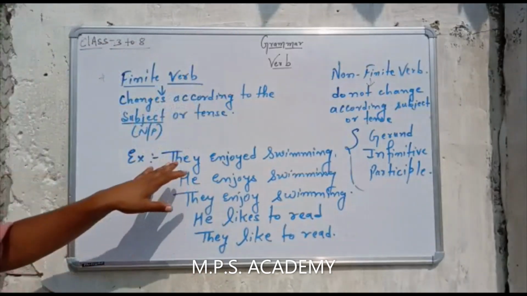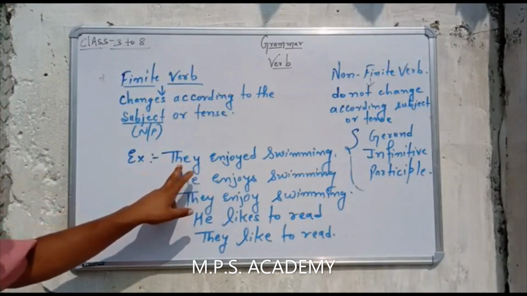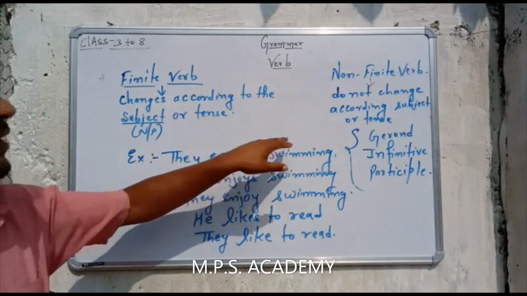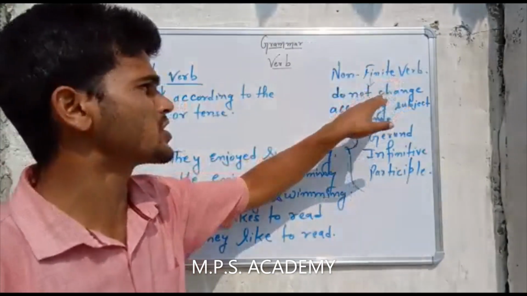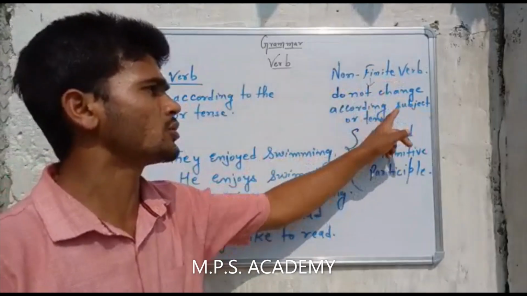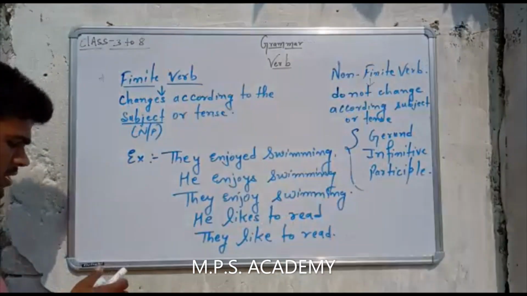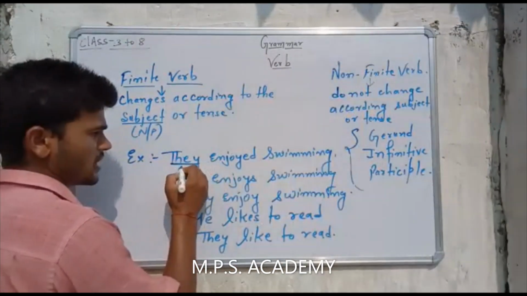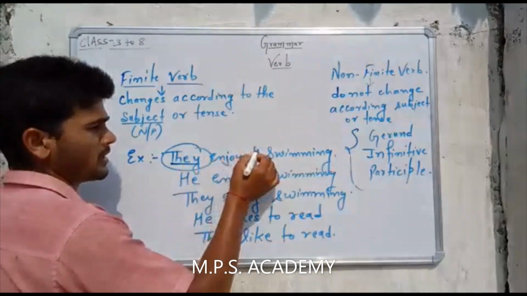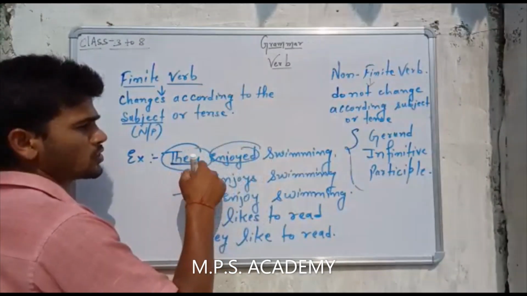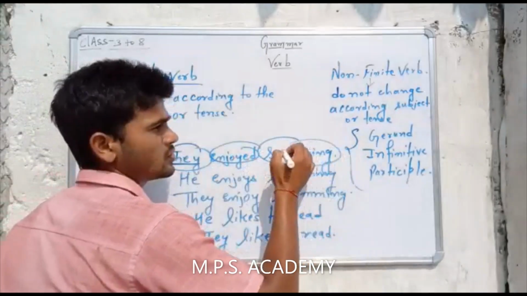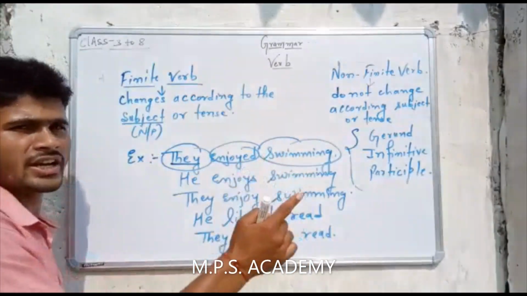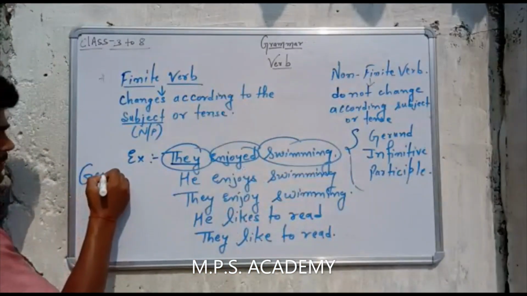So if you see in the first sentence, this is a subject and this is a verb. So we have learned according to the definition that it doesn't change according to the subject or tense. Means if the subject is they in a plural form and the verb is here, then according to the subject or tense, the gerund never changes. What is gerund actually, students? Gerund क्या होता है?